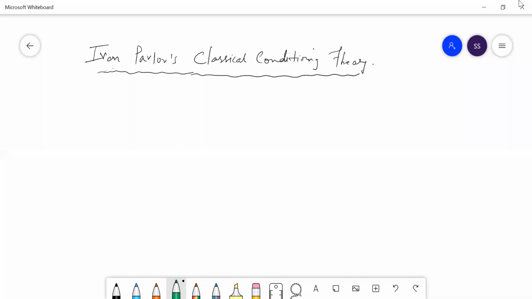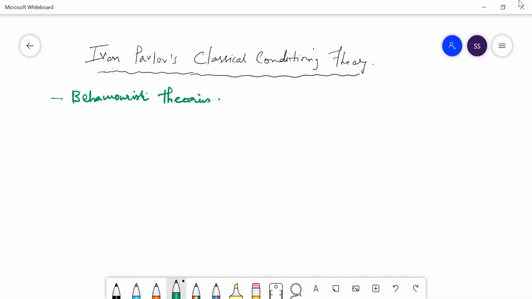Theory. Okay, so this is basically called behaviorist theory. That means it is based on the behavior of the particular organism. So that's why it is called behaviorist theories. Okay, so as it is called behavior theory or behavioristic theory.